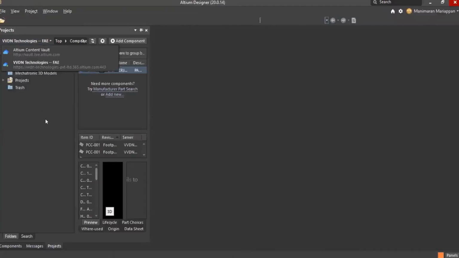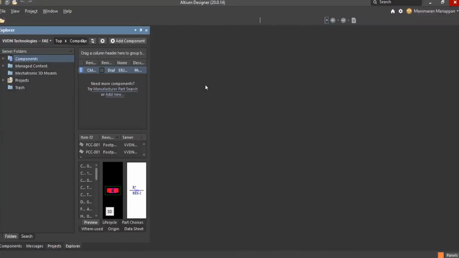And if you are a user of Altium 365, by default the components which you are using in your design will be created as a library in your cloud space. Through that, both can collaborate. The components will be detected automatically.